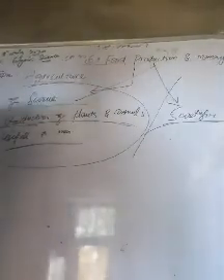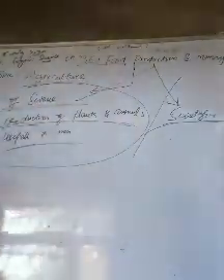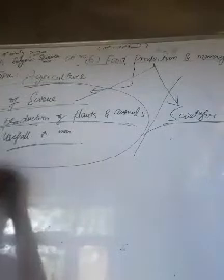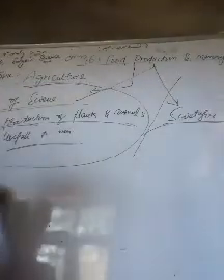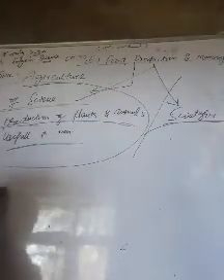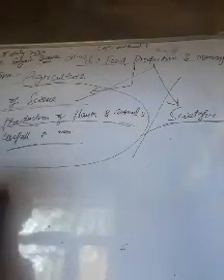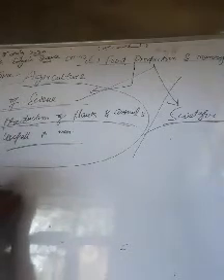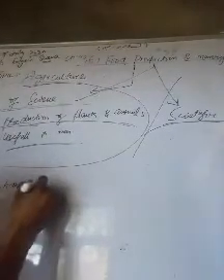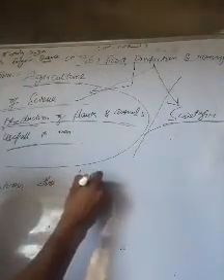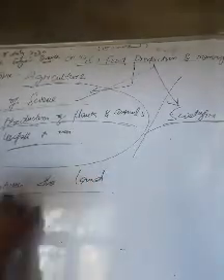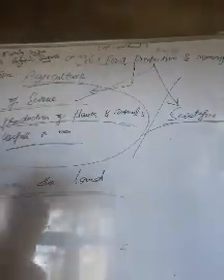Therefore, what does it involve? As per your textbook, it has been written that it includes preparation of land. We have to prepare the land. There are various steps in preparation of land.